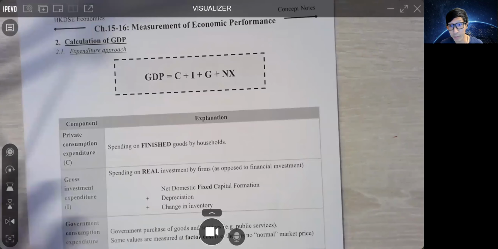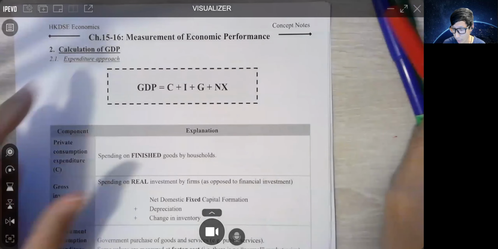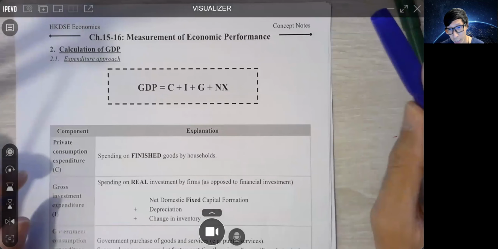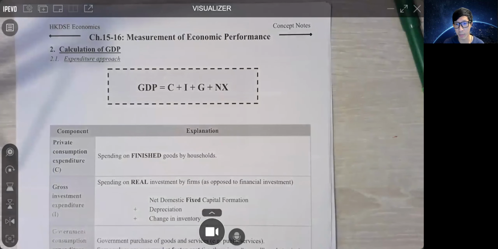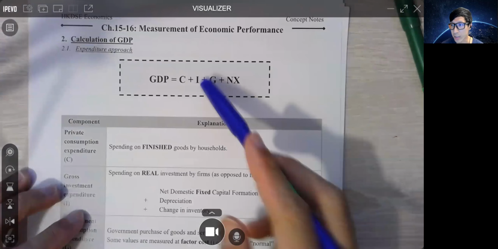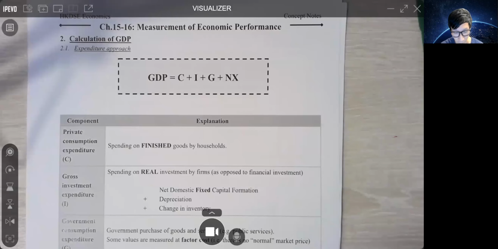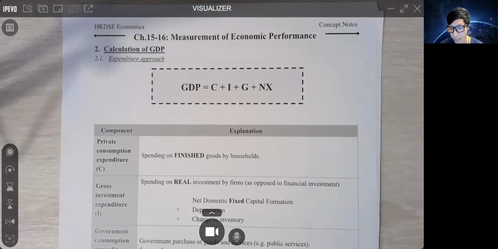Oh, testing. Great. We are back with another video, and this time we're going to talk about another approach we call the expenditure approach. I'm guessing this video may be a little bit longer, because on page 6 of your notes, it's going to be a little bit more complicated than what we have for the value added approach.